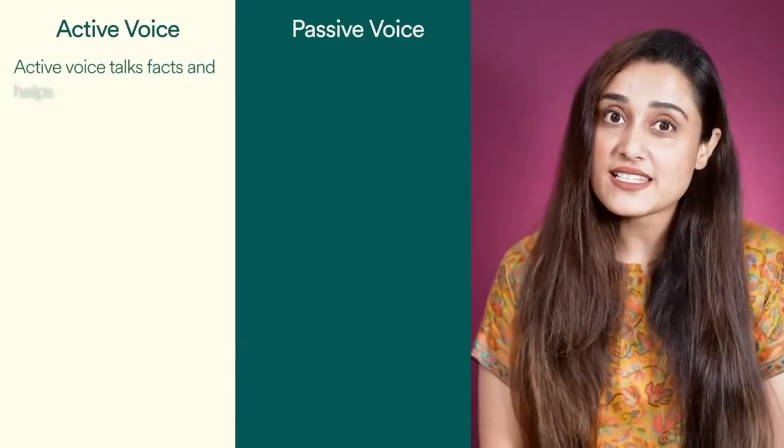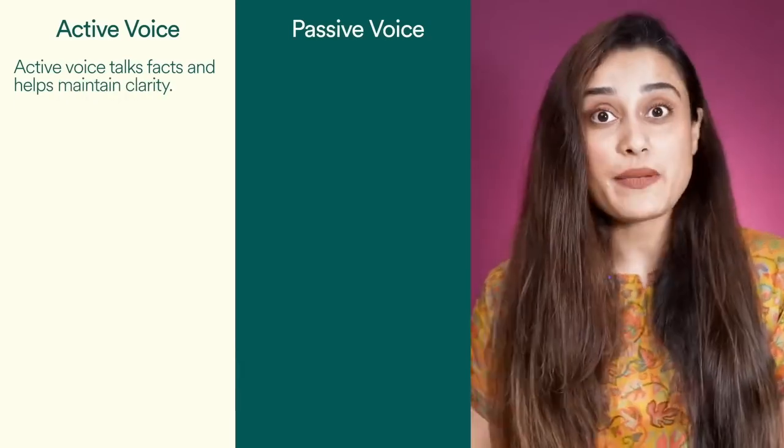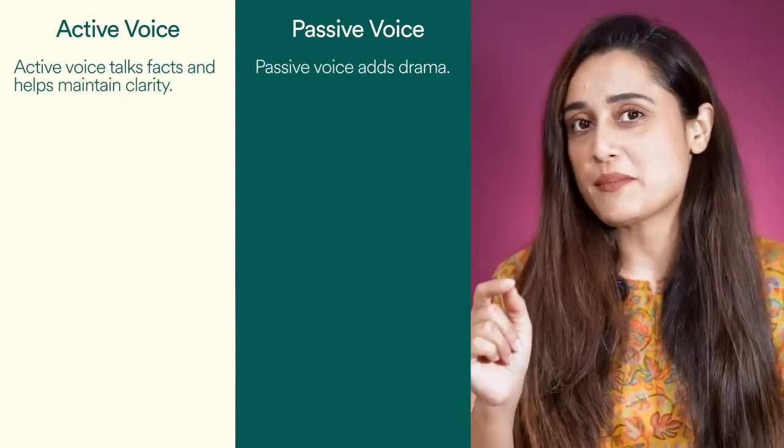Active and passive voice aren't just grammar. They shape the way our sentences sound. Active voice talks facts and helps maintain clarity, but passive adds drama. Yes, it does. I'll tell you how. It helps us sound formal. It helps us sound polite and shift the focus from who did something to what was done.